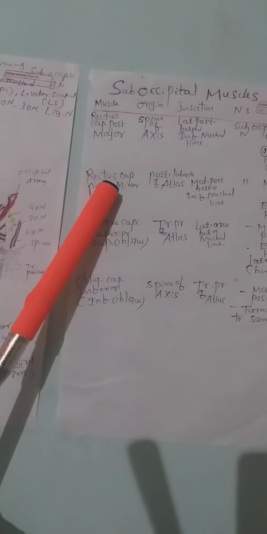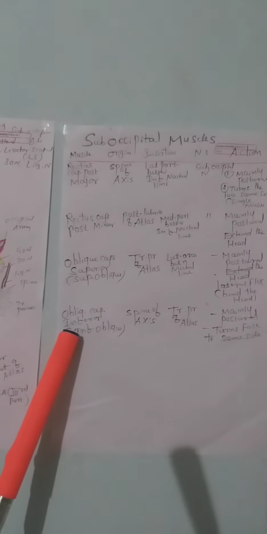See here: rectus capitis major, minor, superior oblique, inferior oblique. The spine of the axis, the ligamentum nuchae; this is the spine of the atlas, the nuchal line. The superior oblique, transverse process, nuchal line; and the inferior oblique, spine of axis, transverse process.